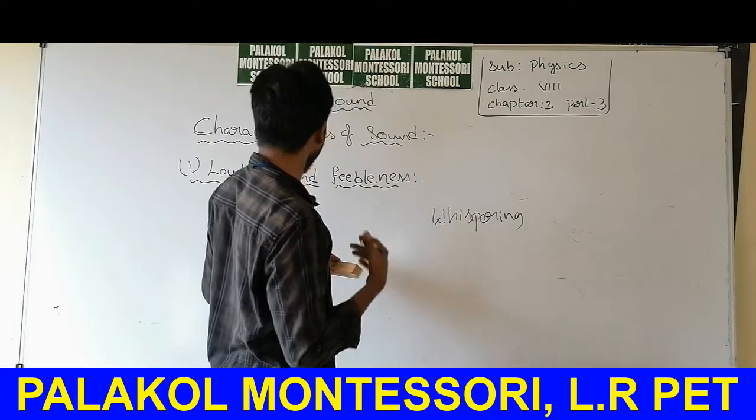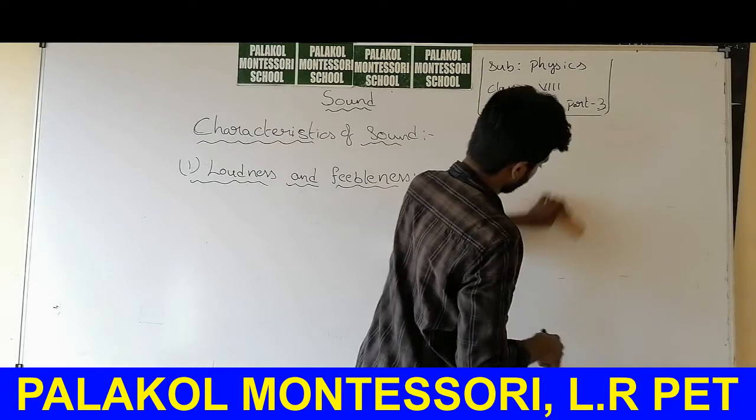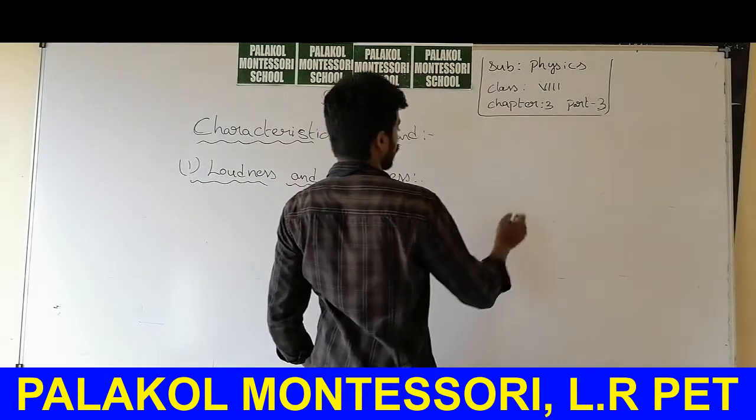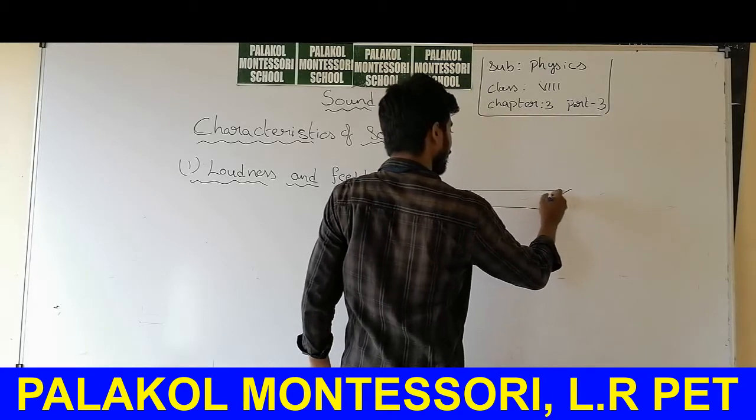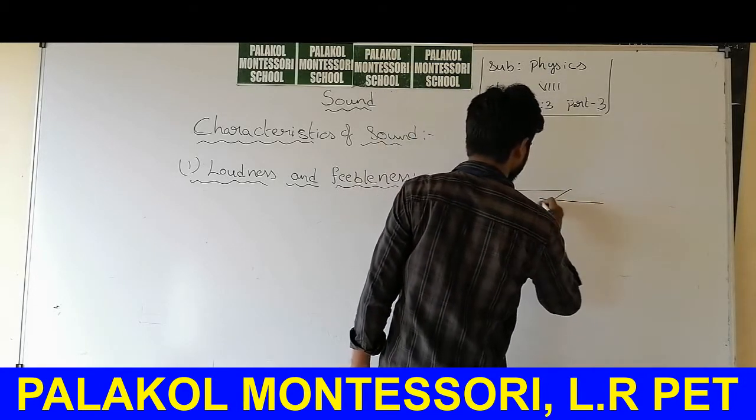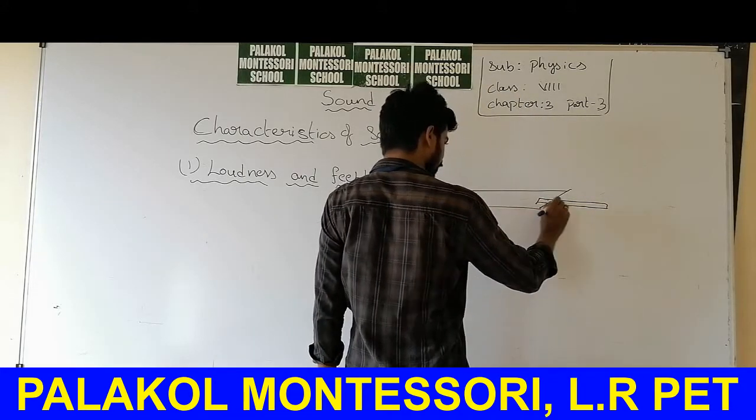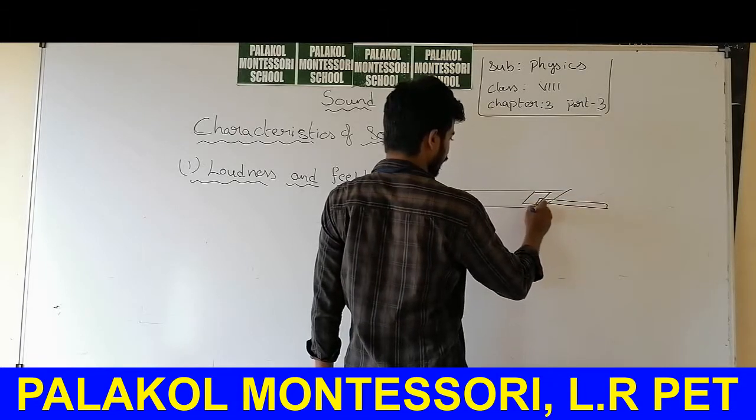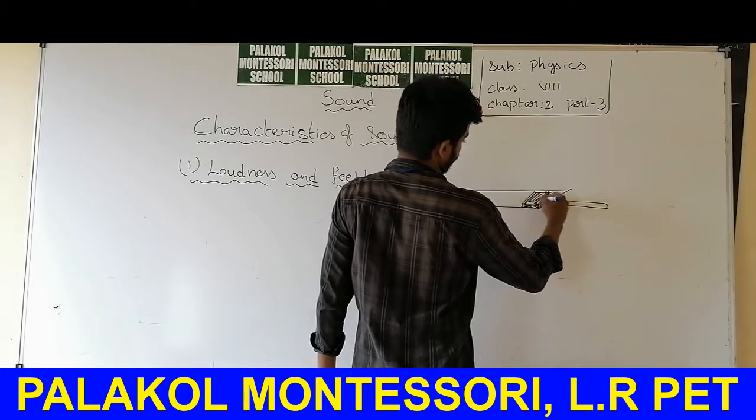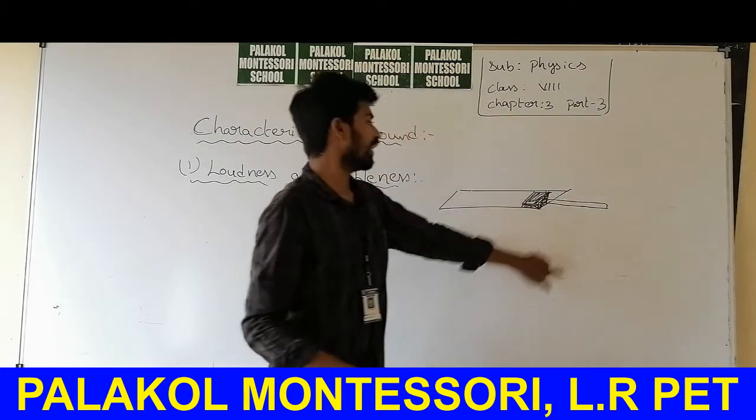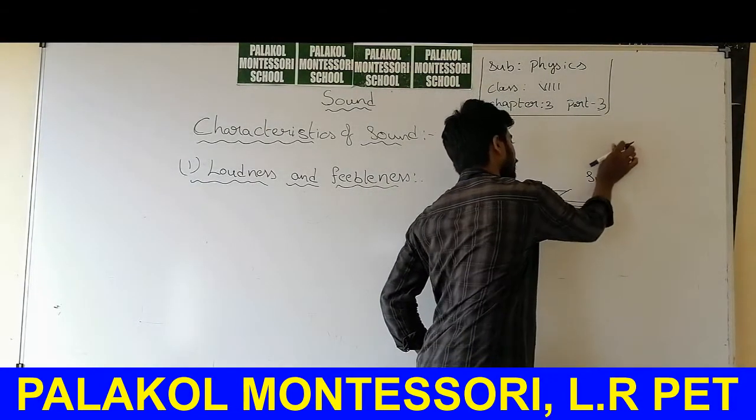So let us understand about the loudness and feebleness of sound. On a table, place a saw blade between the surface of the table and a brick, and place a brick here. So a brick was placed and a saw blade was placed here.